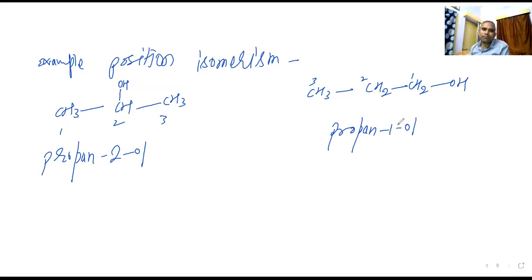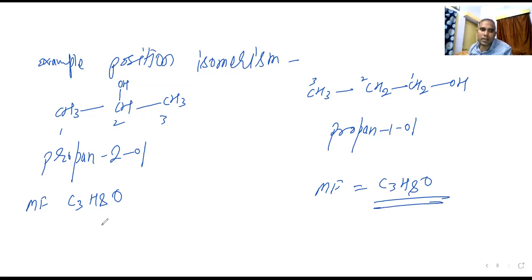Molecular formula, you check for both of them. What is there? Carbon is 3, C3, hydrogen 8, and 1 oxygen, C3H8O. Here you see C3H8O, and here also C3H8O.